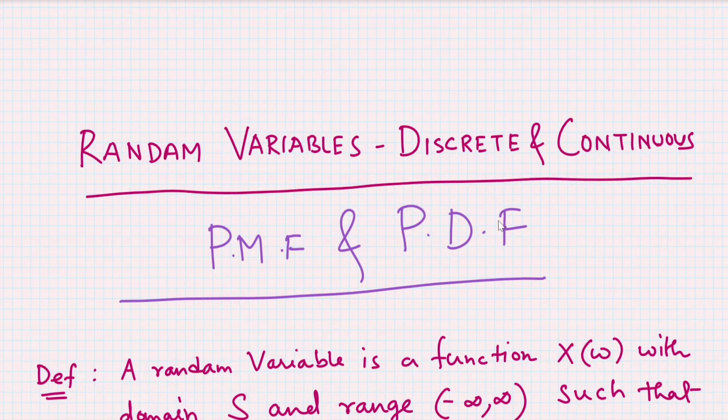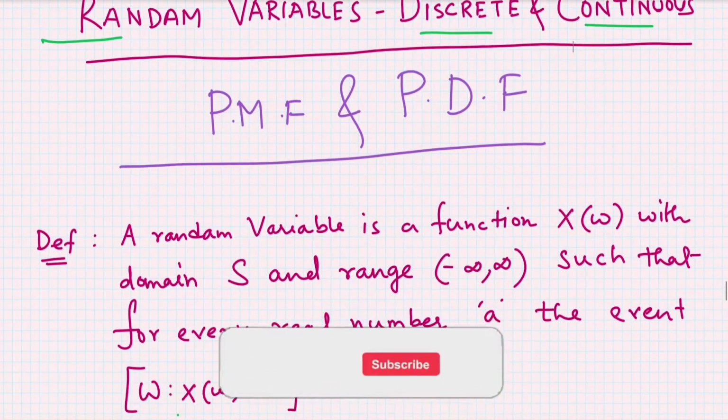Today in this video we are going to discuss the basic definition of a random variable and the two types of random variable, the discrete random variable and the continuous random variable, and the simple definitions of probability mass function and probability density function, that is PDF. Now let's start the video.